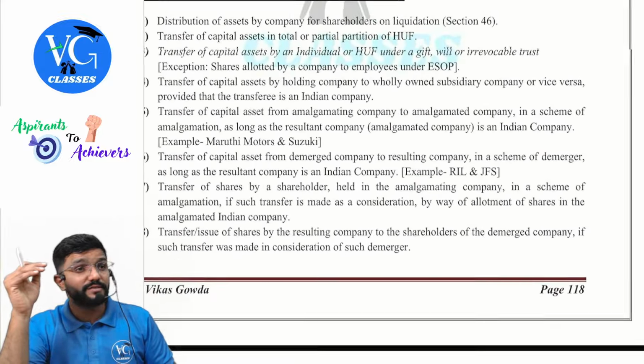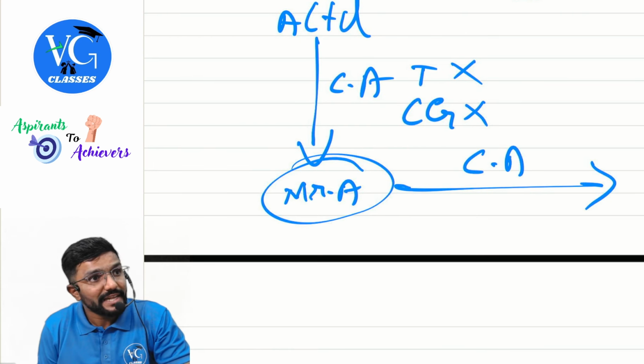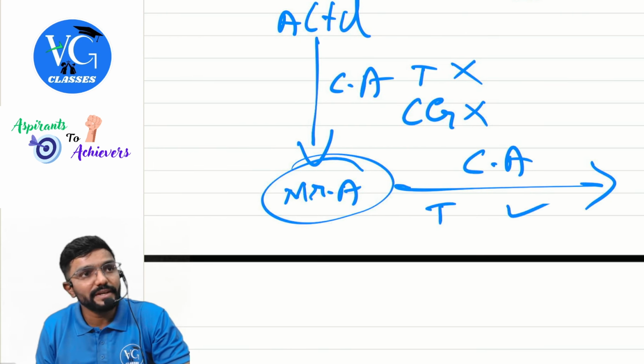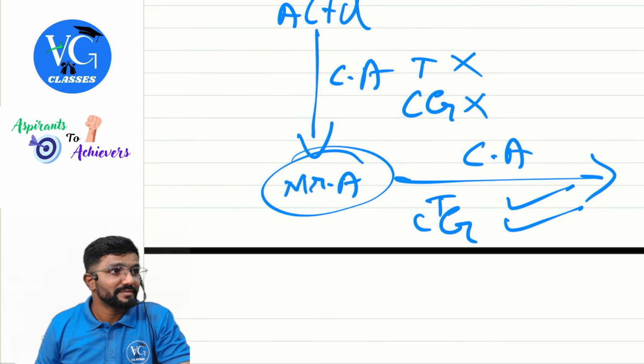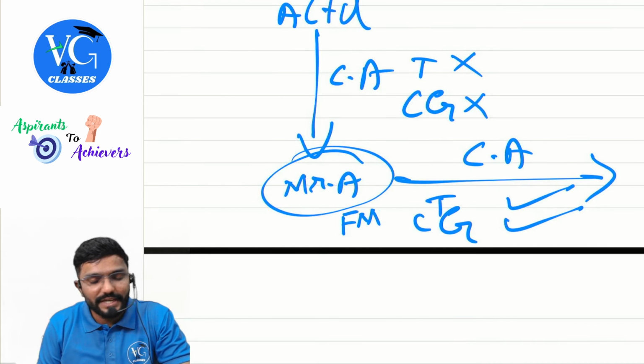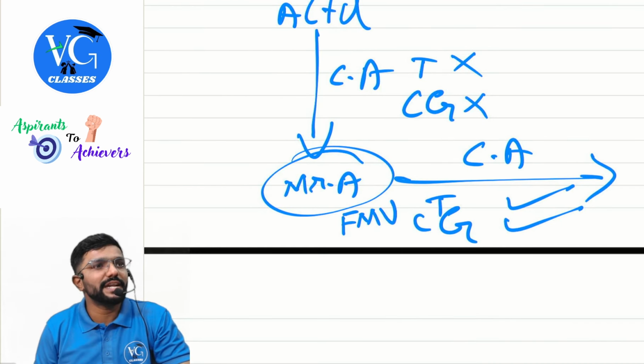Yes, sir. A Limited got liquidated. Now they are distributing the capital assets of the company to Mr. A. Instead of selling it and giving the money to him, they are giving the asset itself. Sir, is it a transfer? No. Should we compute capital gains? No. Now, when Mr. A later transfers this capital asset, is it a transfer? Yes. Should we compute capital gains for him? Yes. What would be the cost of acquisition for him? The FMV of the asset on the date of receipt.